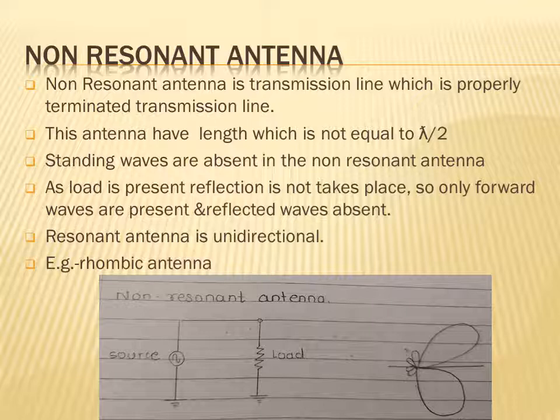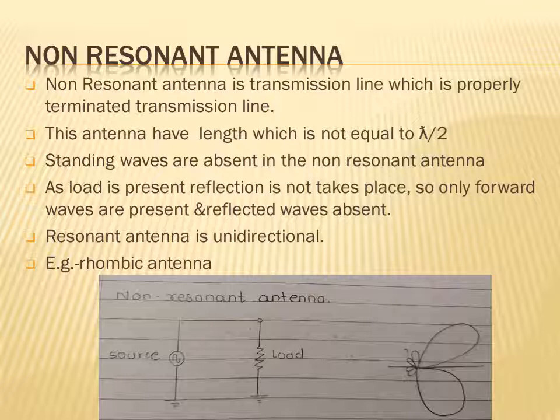The standing waves are absent in a non-resonant transmission line, or non-resonant antenna. A load is present at the output, so reflection does not take place. Only forward waves are present and reflected waves are absent.